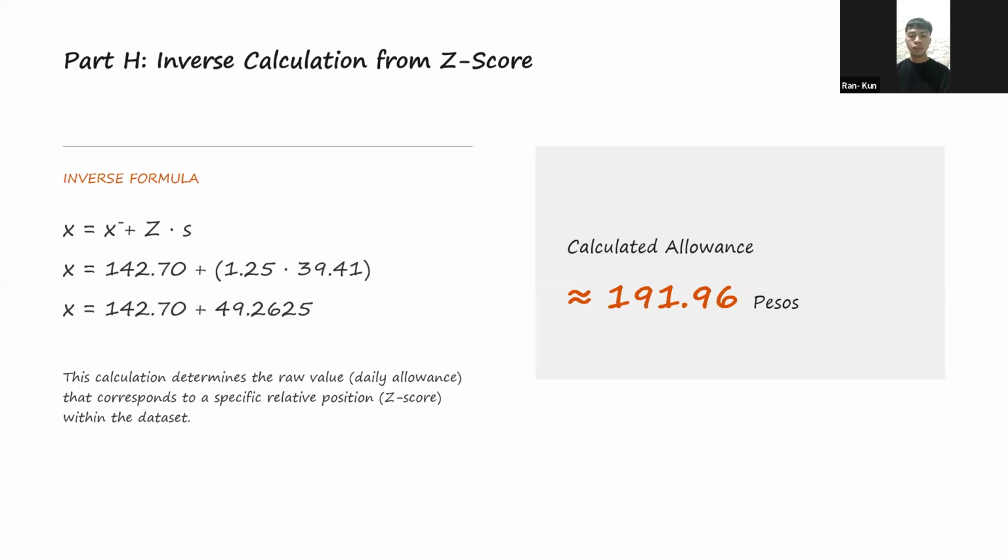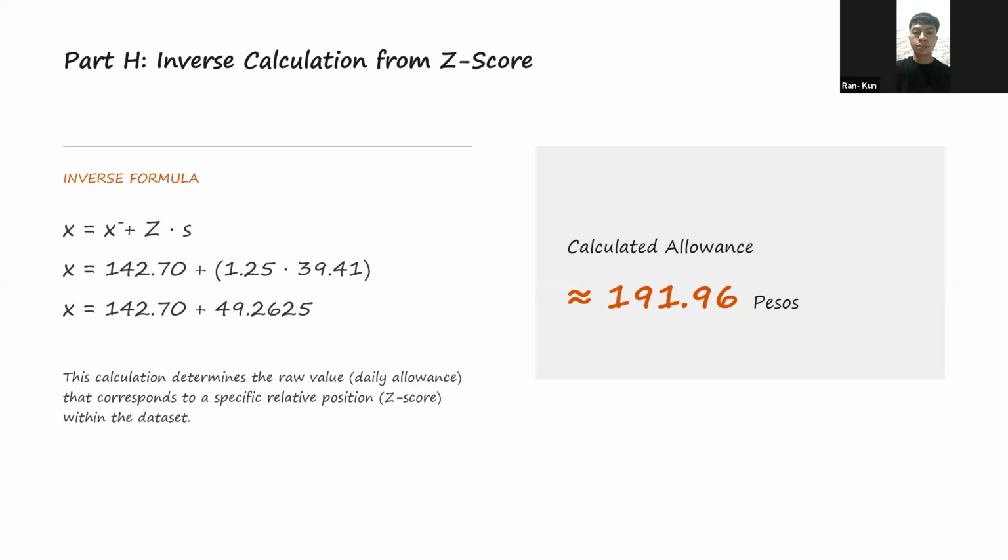Using the z table, z equals 1.25 corresponds to about 89.4% of the area to the left, meaning approximately 89% of students get less than 192 pesos, and only about 11% get this much or more.